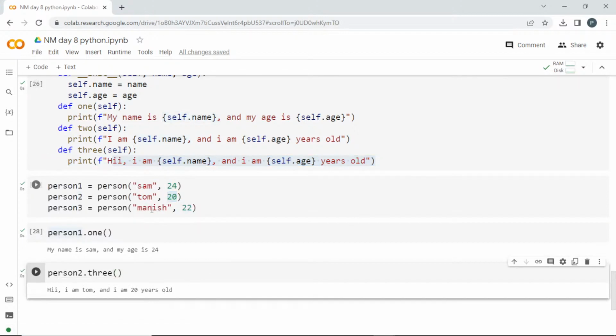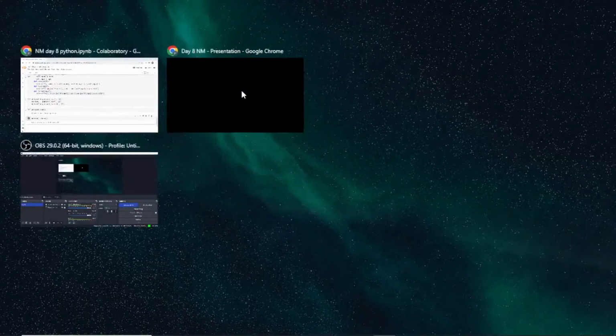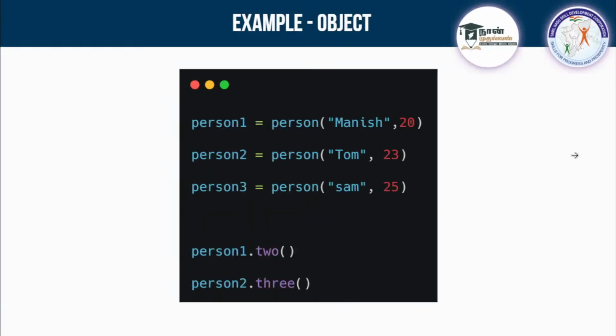This is how this function will help you to use a block of reusable code. If you go more advanced, when you go into the production environment, all those things you will be doing in class and object, which will be helpful for you to segregate and use it properly. This is a very important and slightly advanced concept. So you can get this output, and let us move a little bit inside about this class and functions.